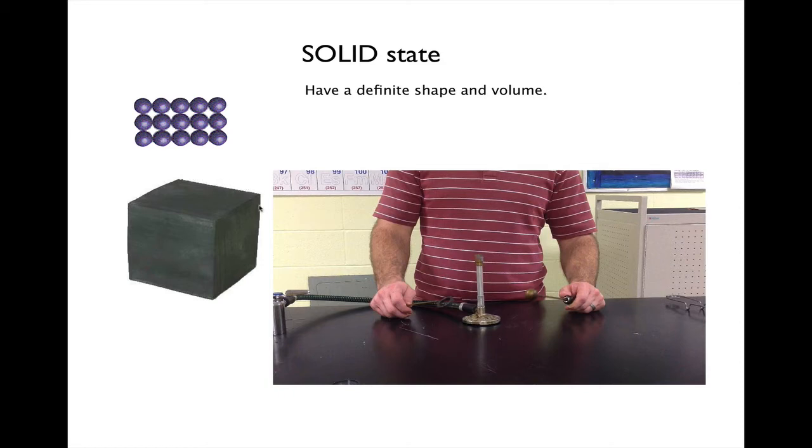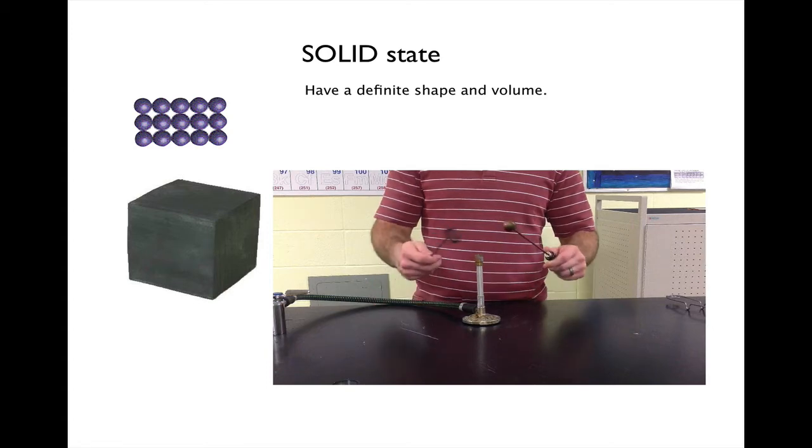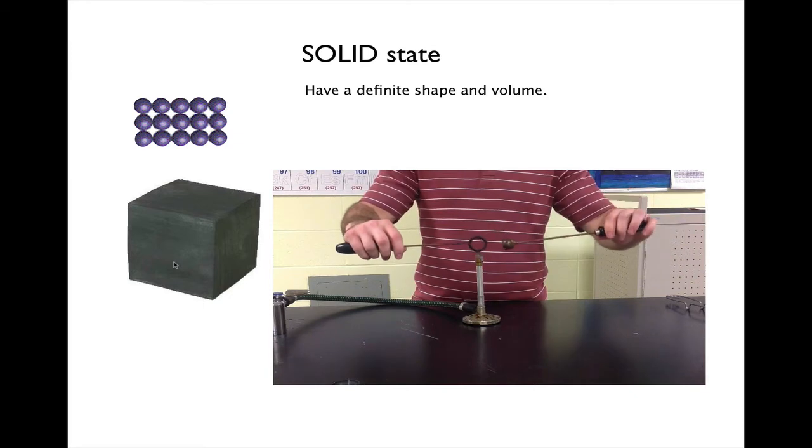If you look at it at that point, it does have a definite shape. Now you can always manipulate these things and change their shape, but at that precise moment it does have a definite shape, and it also has a definite volume. This volume is not going to change unless you were to manipulate it. So you can cut that in half, then it might change the volume, but we're talking about this block at this moment.